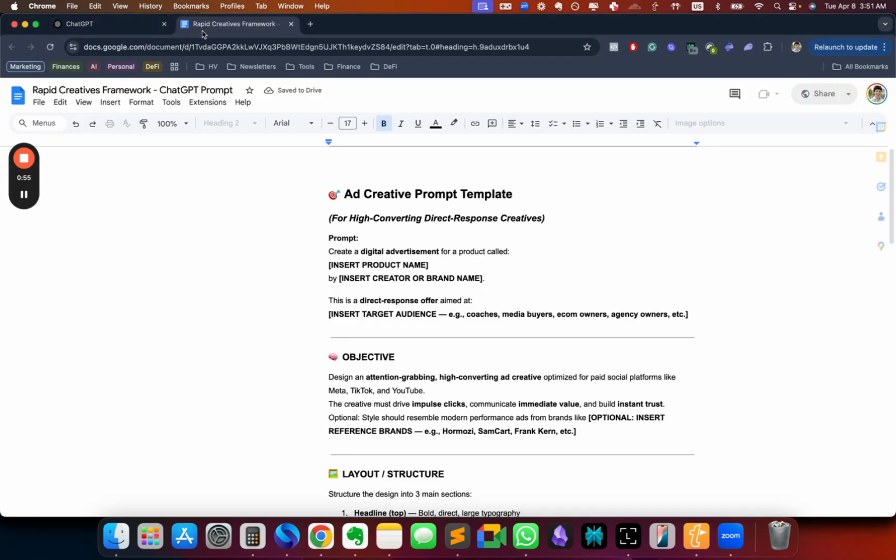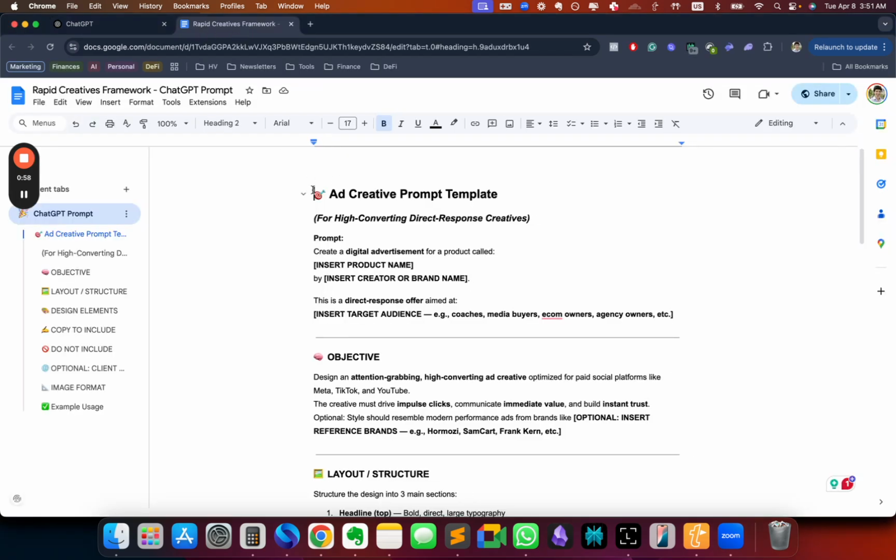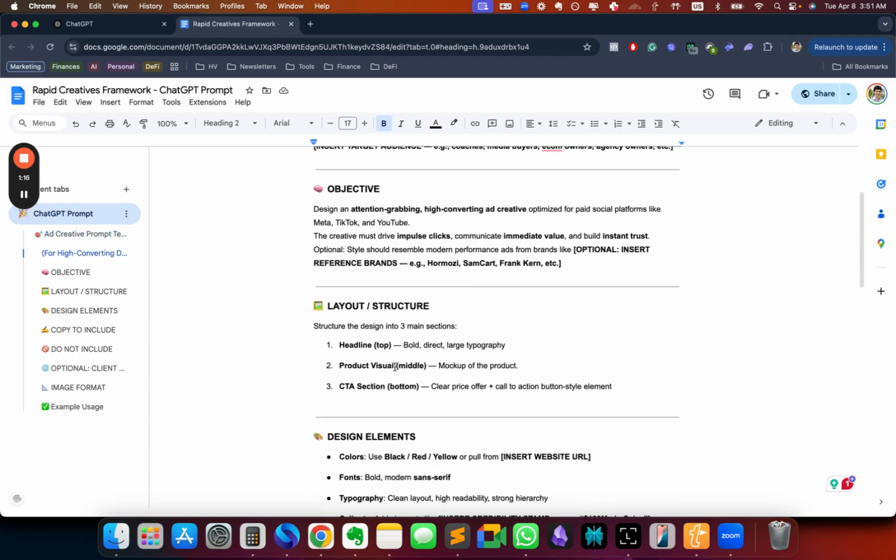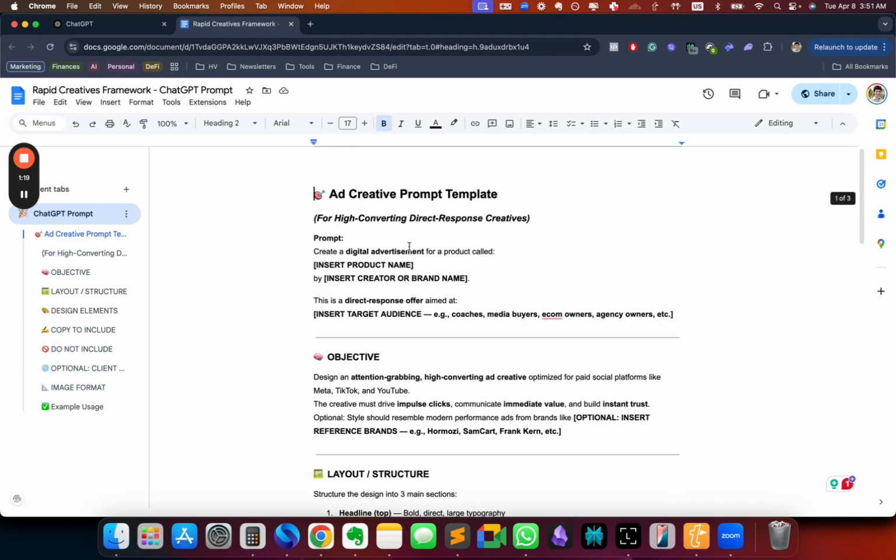I'm super excited, and I also created this prompt that I'm going to share with you. And this prompt is set up in a way that will allow you to use the same elements that we use to actually pump out creatives that work. Okay, so make sure that you make a copy of this and you can actually go in and start filling in the blanks. So we're going to be using my Rapid Scale framework as an example, and I'm also going to provide some examples of ads that are working really well for us.